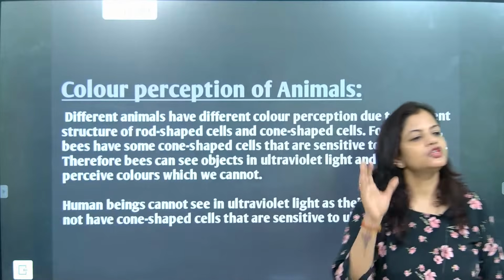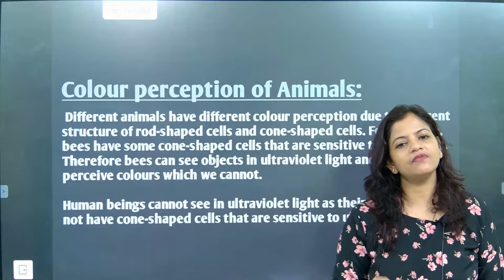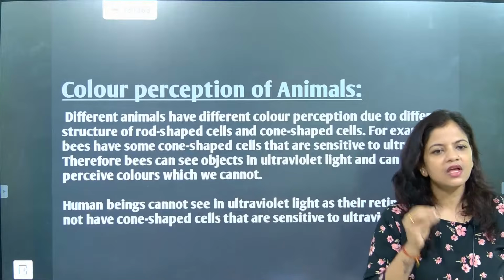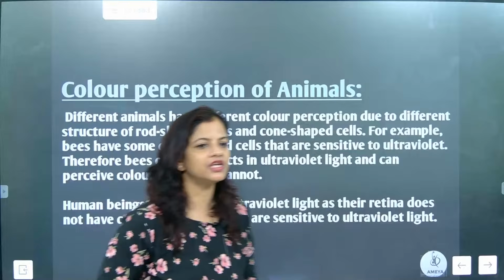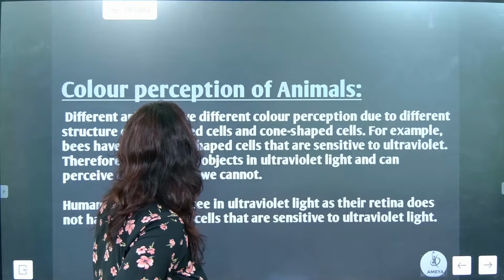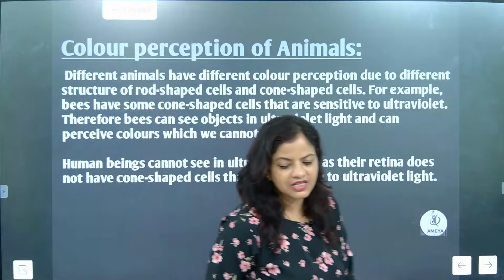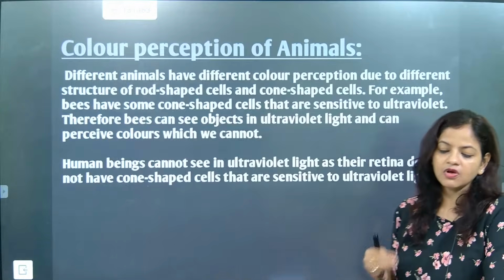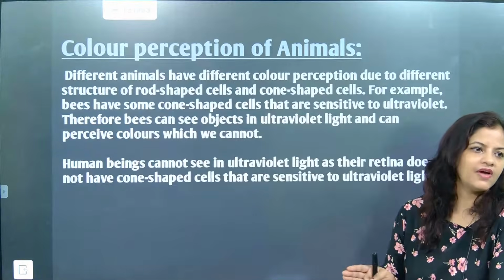Absolutely correct, beta. Ultra, infra, and visible. Now one thing we have learned: bees can see in which wavelength? Ultra. We are unable to see in that wavelength. Children, please listen very carefully. When we talk about bees, they are sensitive to ultraviolet, but we are not sensitive to ultraviolet. Understand or not?